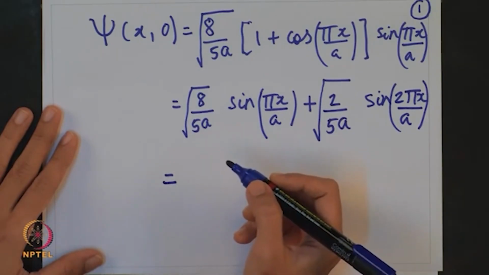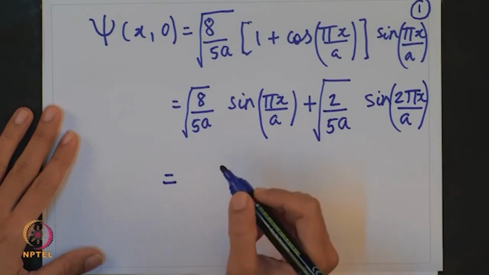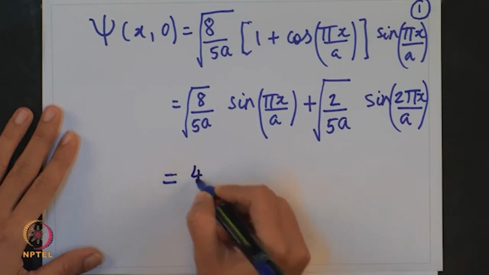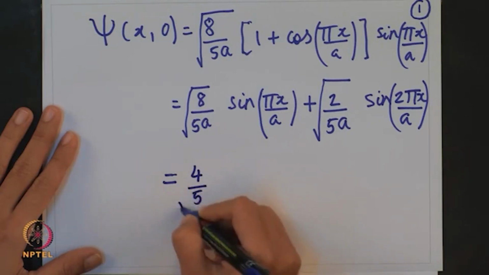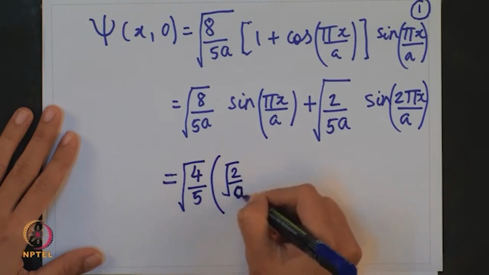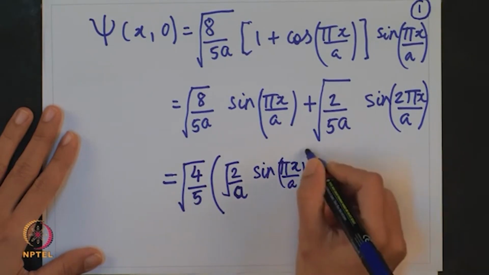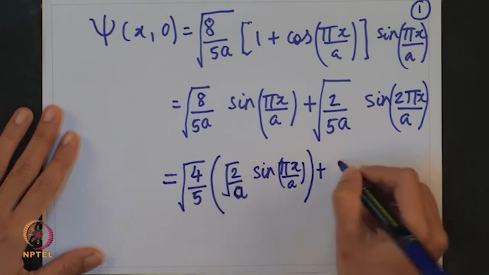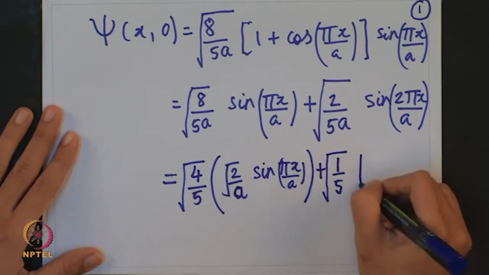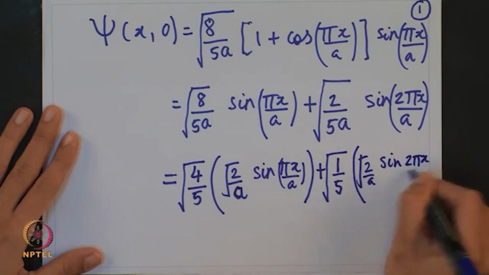Okay. We can simplify this expression again by writing it in the known form. What is the known form? We know the solution for a particle in a one dimensional box. So we will write the normalized wave function as this, which we have already seen in the lectures, sin pi x by a. Okay, this is one term. The second term I will rewrite as sin 2 pi x by a.